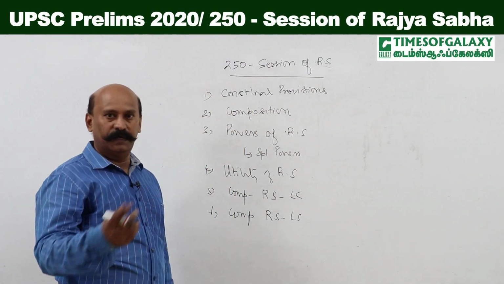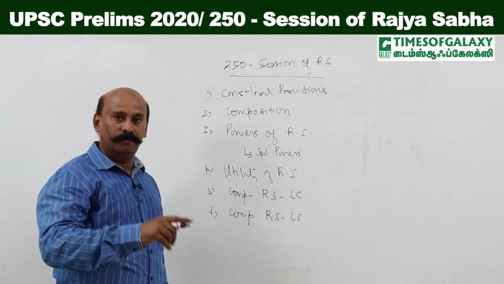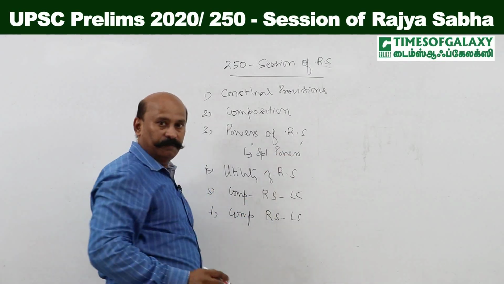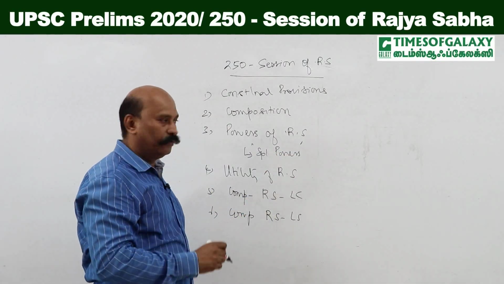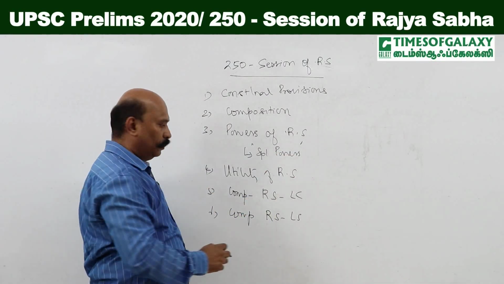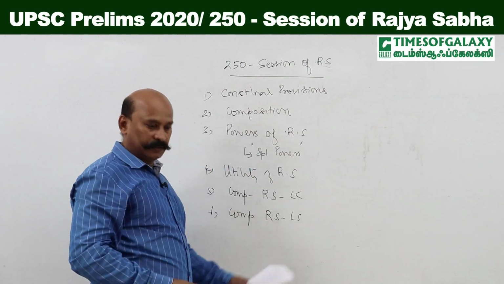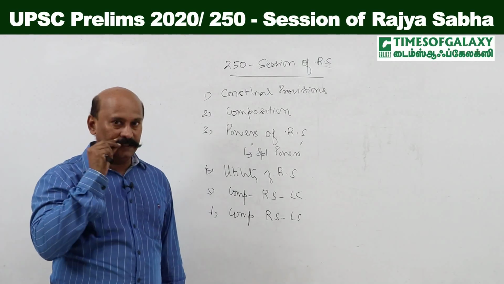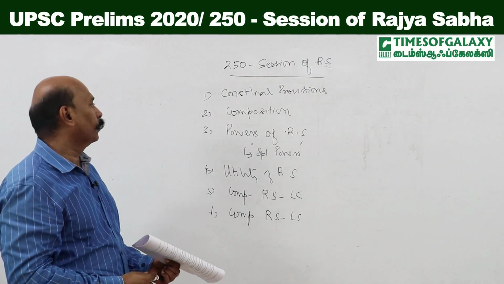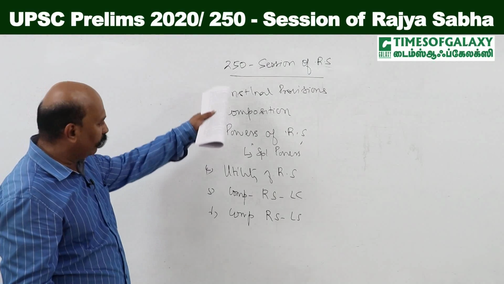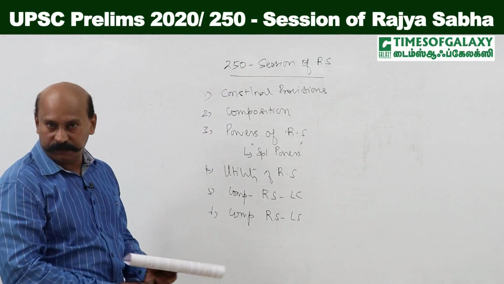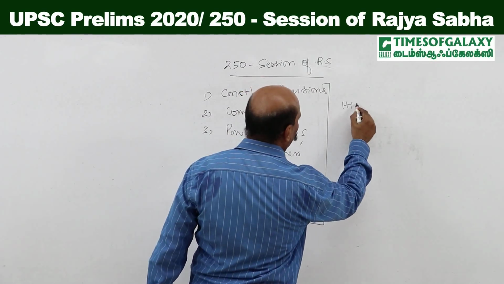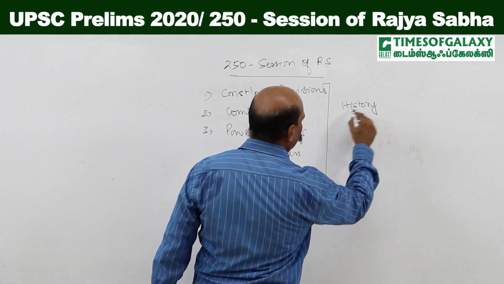What are the differences and similarities, or what are the powers that are common to Lok Sabha and Rajya Sabha? In the special powers, these are the powers that are specifically meant for Rajya Sabha alone. So these are some of the question areas. Remember, though I have written all as relating to Rajya Sabha, there can be a question relating to Rajya Sabha from history also.